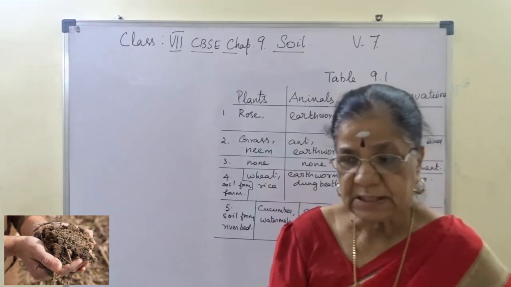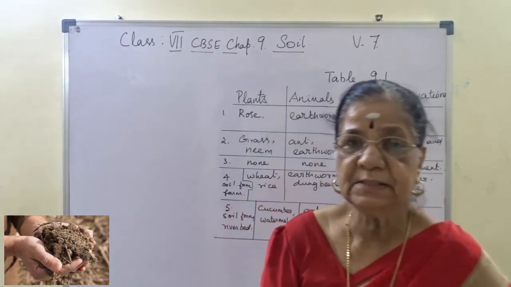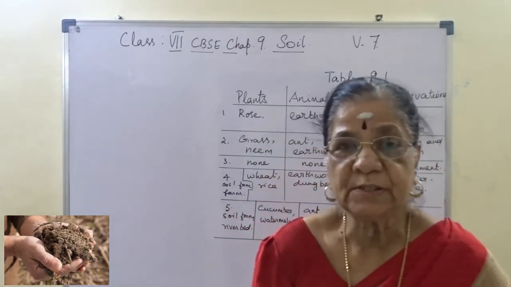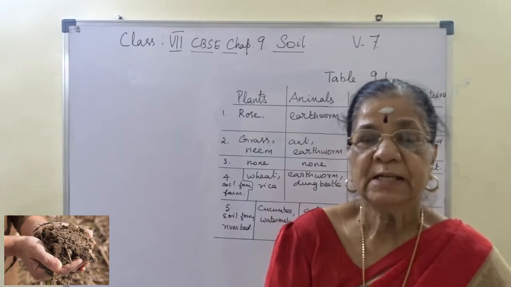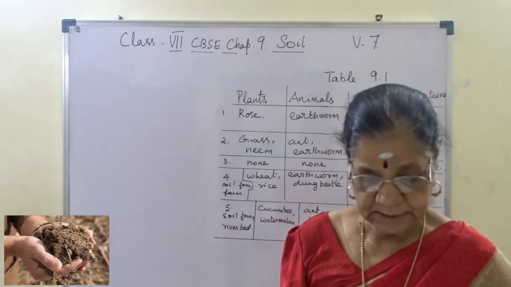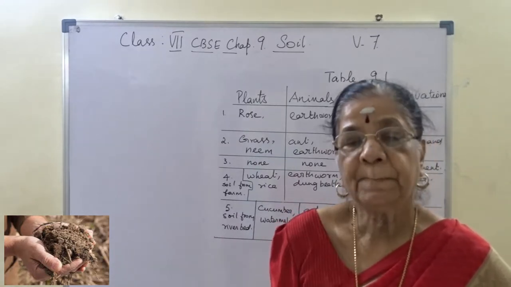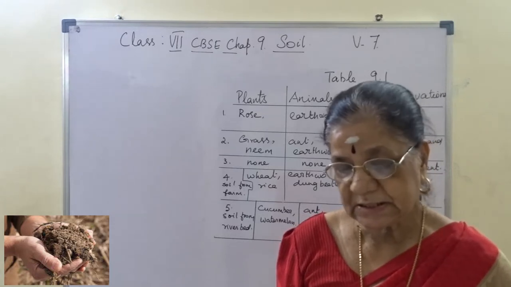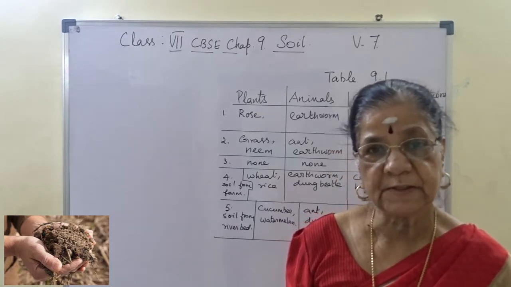The organisms found in the soil are considered soil rich nutrients. Okay, and soil is also essential for agriculture.